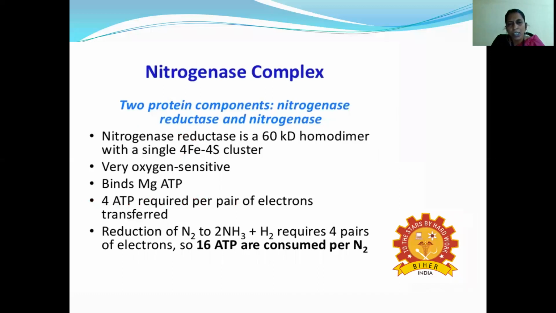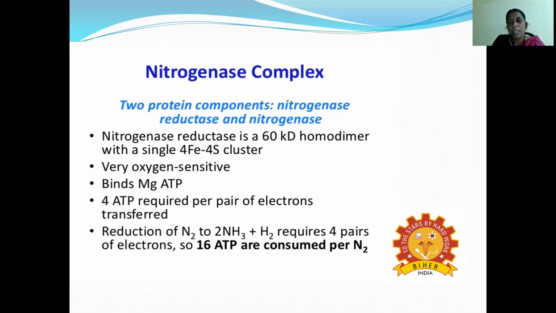And this nitrogenase, what is its molecular weight? About 60 kilodaltons. It is a homodimer, with a single 4Fe-4S iron-sulfur cluster, and is very oxygen sensitive. Why do we say it is oxygen sensitive? Because leghemoglobin is also present. What is the role of hemoglobin? Hemoglobin carries oxygen, right? The same thing, leghemoglobin is also present in it. Therefore, we say it is oxygen sensitive.